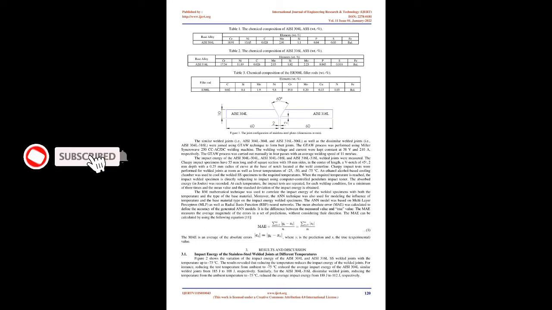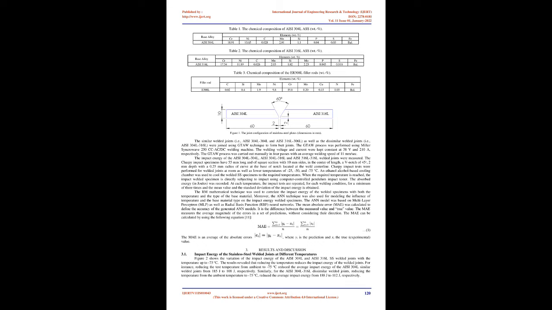To perform this task, a series of experiments were performed to collect the data about the impact energies of the welded joints at low temperatures up to -75 °C. The ASS joints were welded using GTAW using constant process parameters.